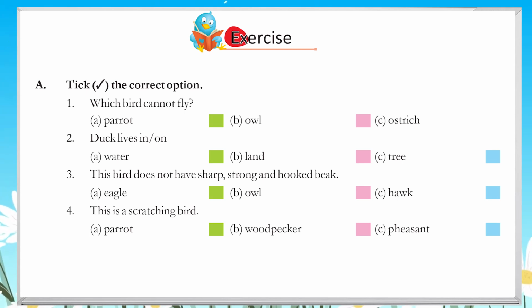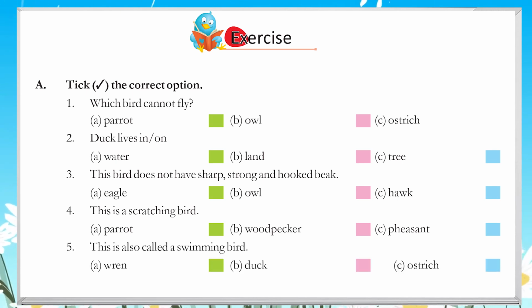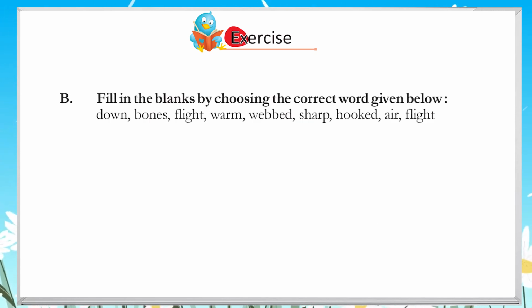4. This is a scratching bird. A. Parrot. B. Woodpecker. C. Pheasant. 5. This is also called a swimming bird. A. Wren. B. Duck. C. Ostrich. B. Fill in the blanks by choosing the correct word given below. Down, bones, flight, warm, webbed, sharp, hooked, air, flight.